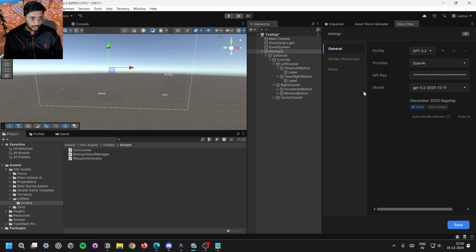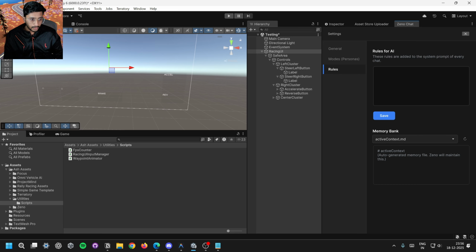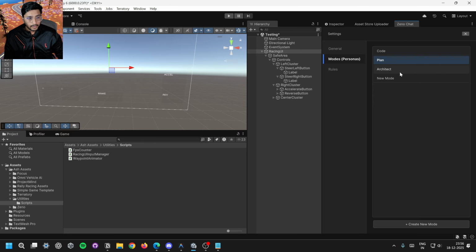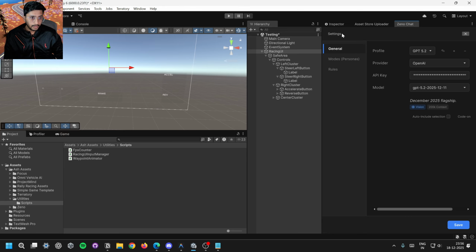That is the idea of this tool, to automate things in the editor itself, and you have a lot of customizations. You can set rules, something like never delete files from this folder or that folder, or never execute some code in the editor without asking me, or something like that. You can set these kinds of rules. It's not perfect yet, but that's the idea of this tool right now.